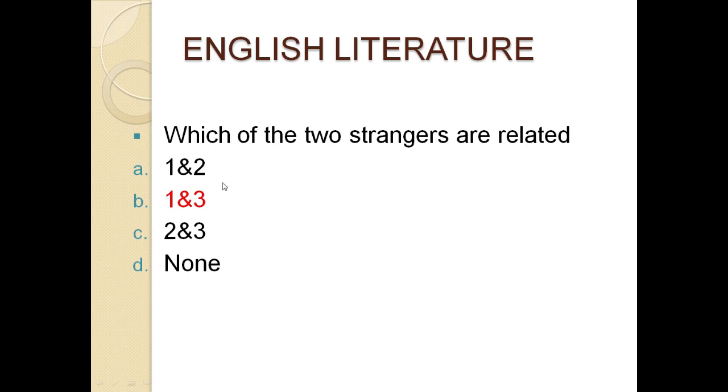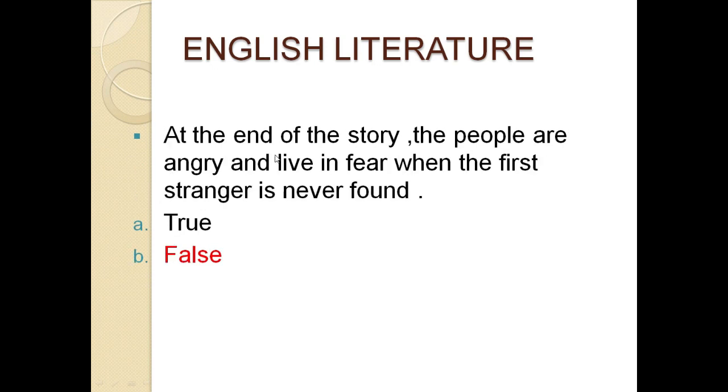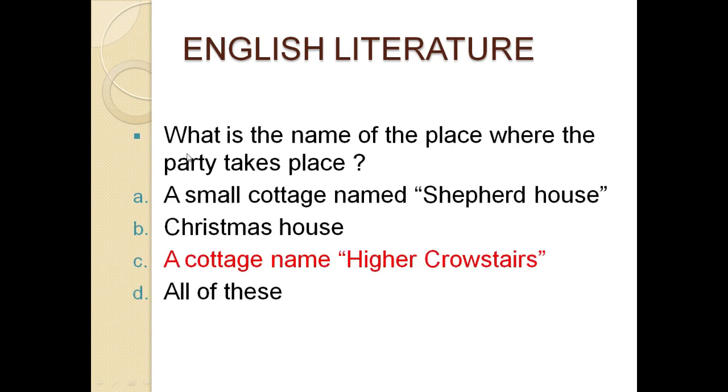And the next question is 13. At the end of the story, the people are angry and live in fear when the first stranger is never found. Option A, true. Option B, false. So it is asked about the statement, is it true or false, and the correct option for this is option B, false.